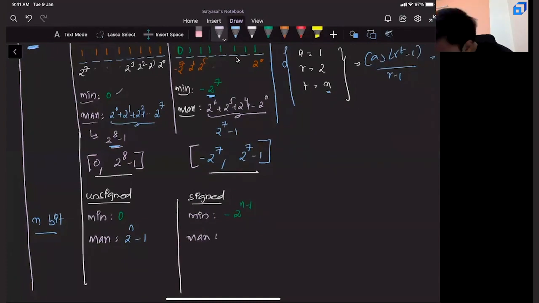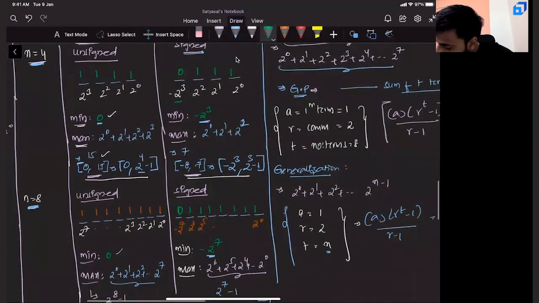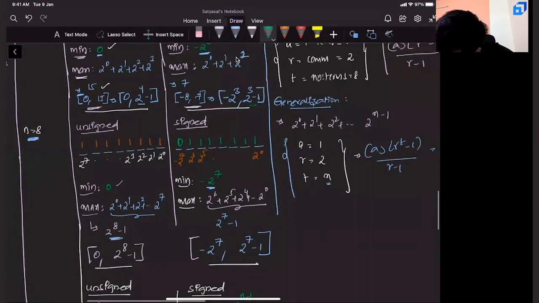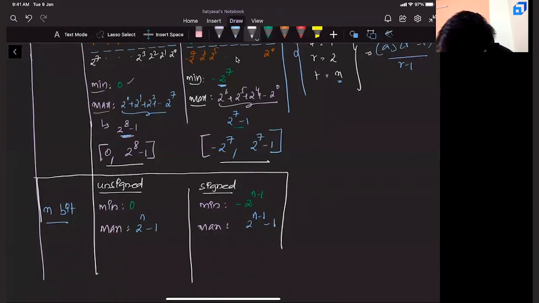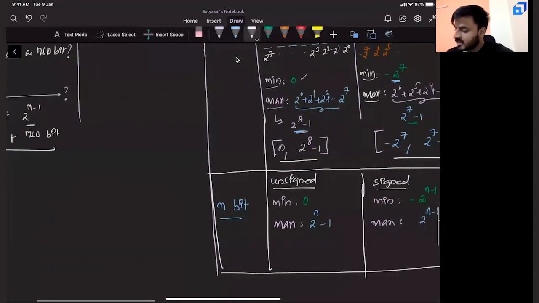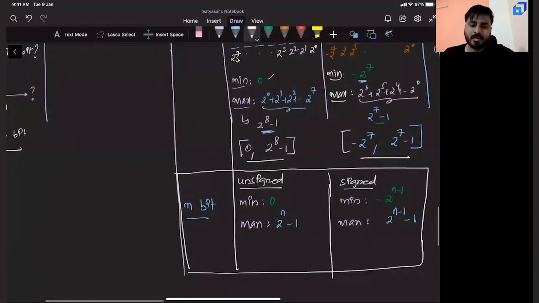Similarly, what will be the maximum? For 4, it is 2 power 3 minus 1. For 8, it is 2 power 7 minus 1. Then for n, it is 2 power n minus 1 minus 1. That's it. This is the most important thing you'll see, guys. This is very, very useful information.